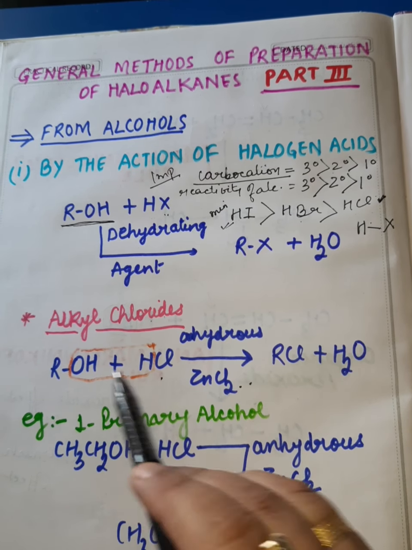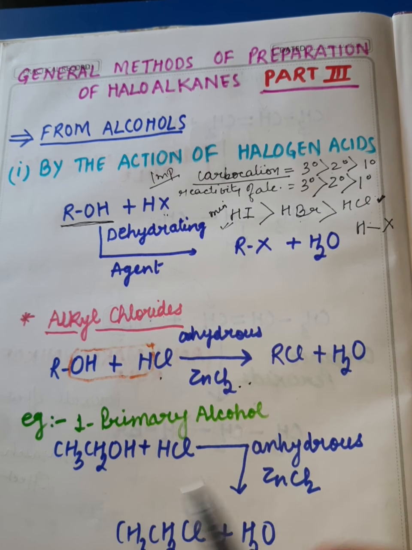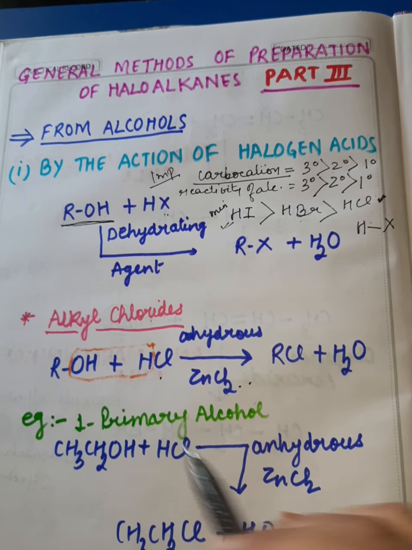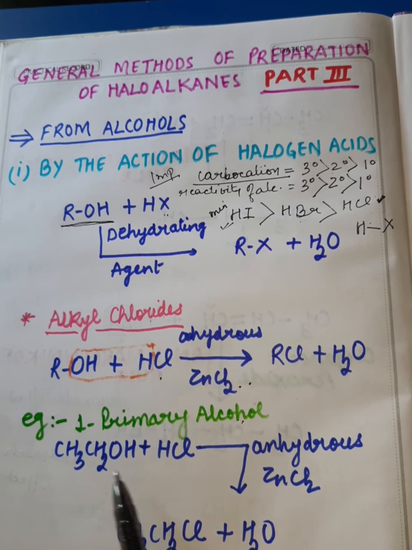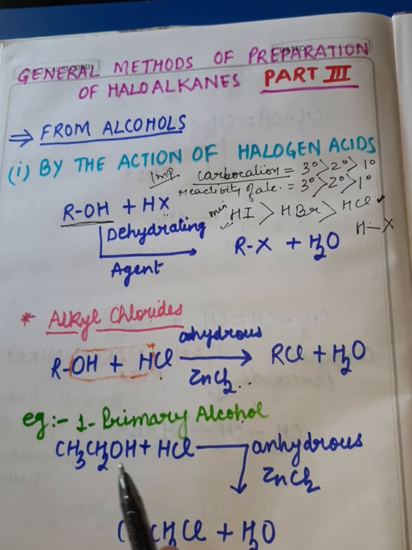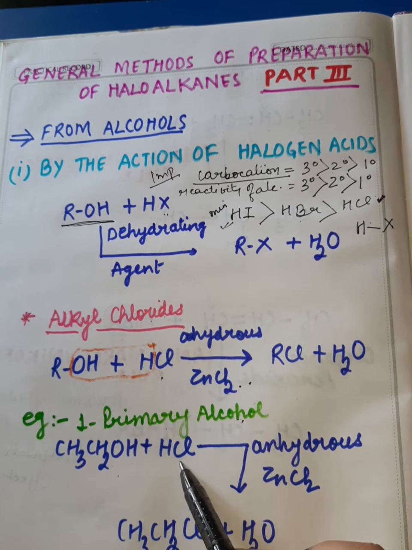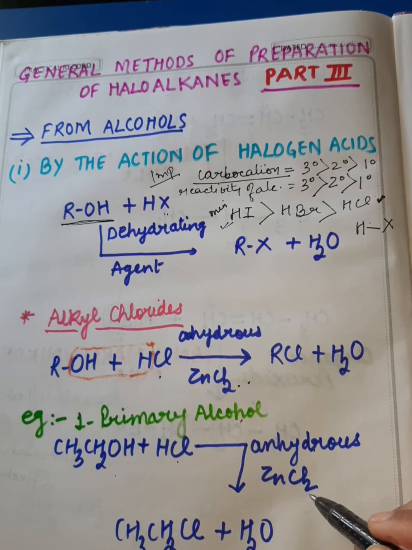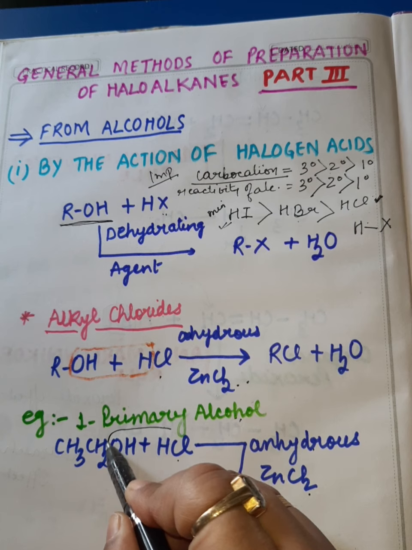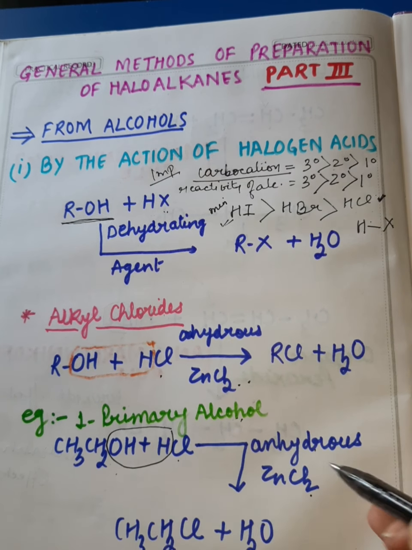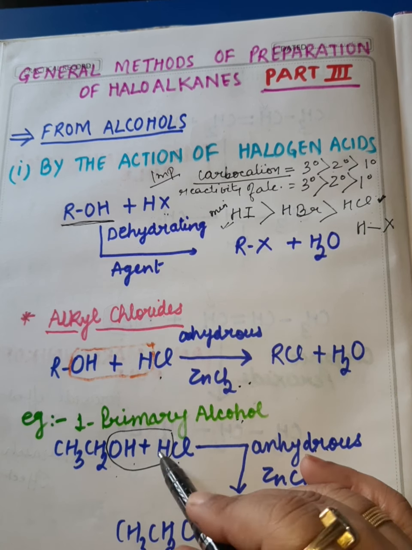First of all, I will teach you the preparation of 1 degree alkyl halide using 1 degree alcohol, primary alcohol. I am taking one example here of ethyl alcohol. When we react it with HCl using anhydrous zinc chloride, it undergoes nucleophilic substitution with the removal of water, since anhydrous zinc chloride absorbs water and checks the reversibility.